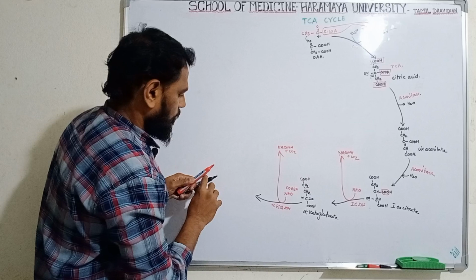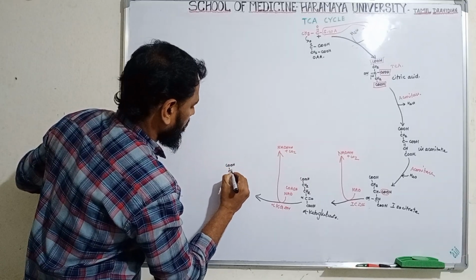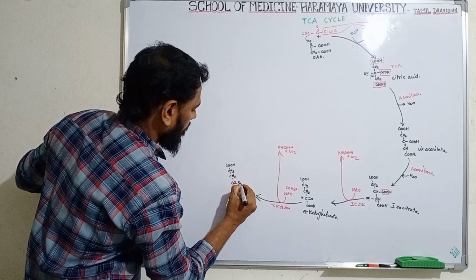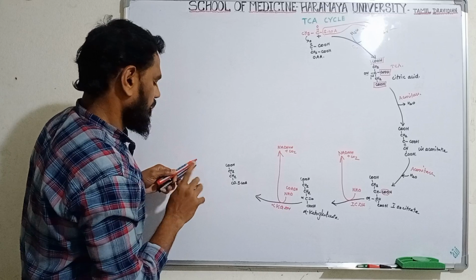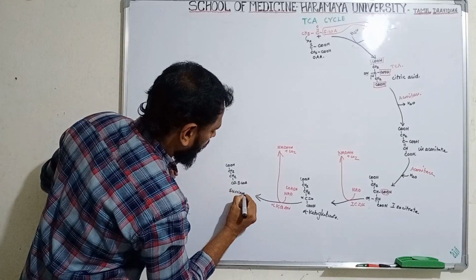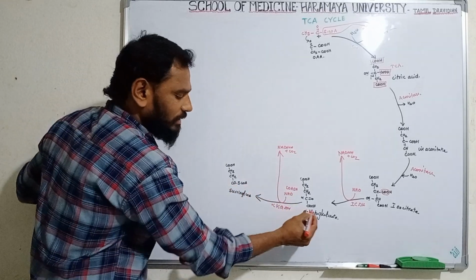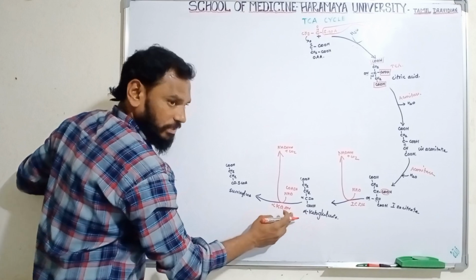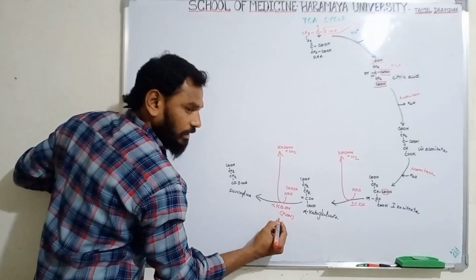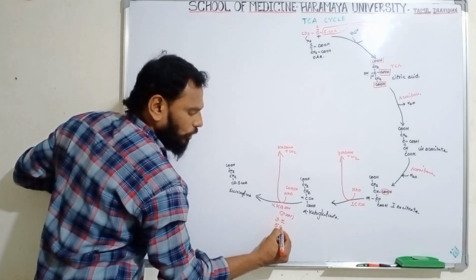Now it forms succinyl-CoA. This is called succinyl-CoA. Actually, this enzyme, alpha ketoglutarate dehydrogenase, completely resembles the PDH enzyme. This also requires 3 enzymes and 5 coenzymes.